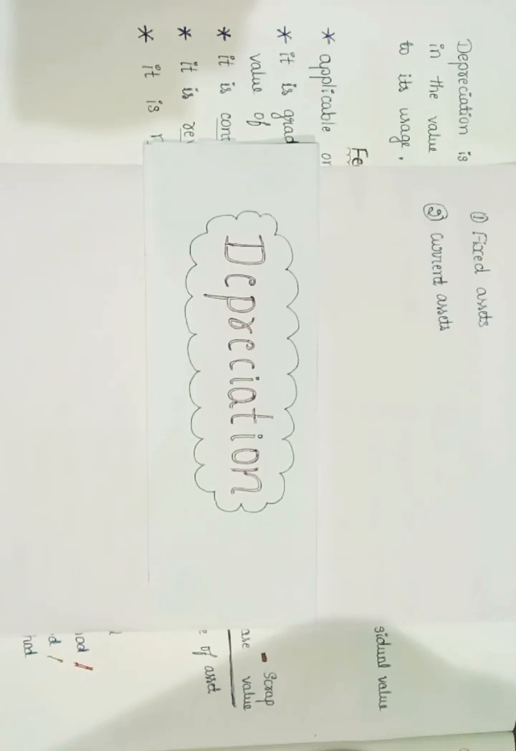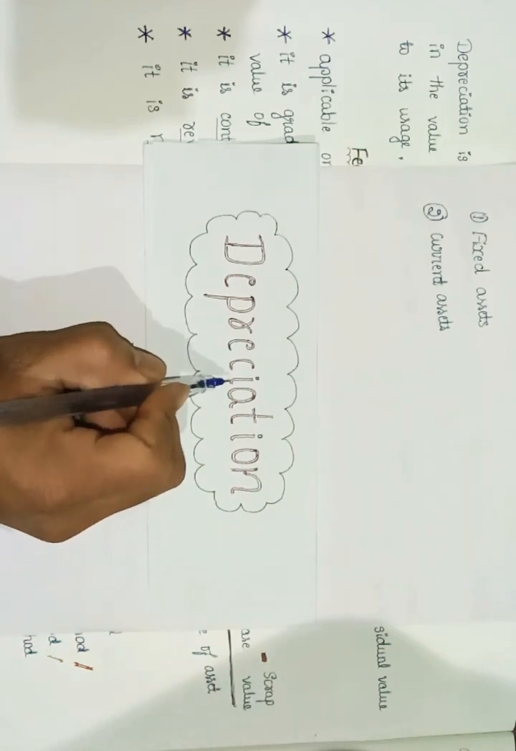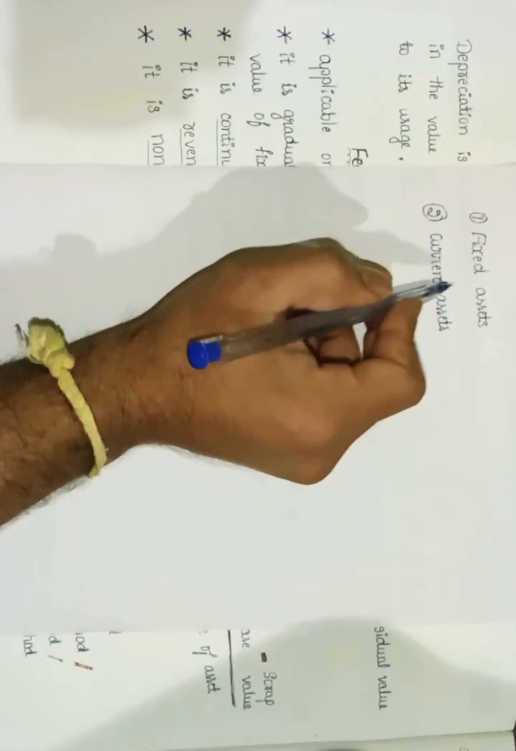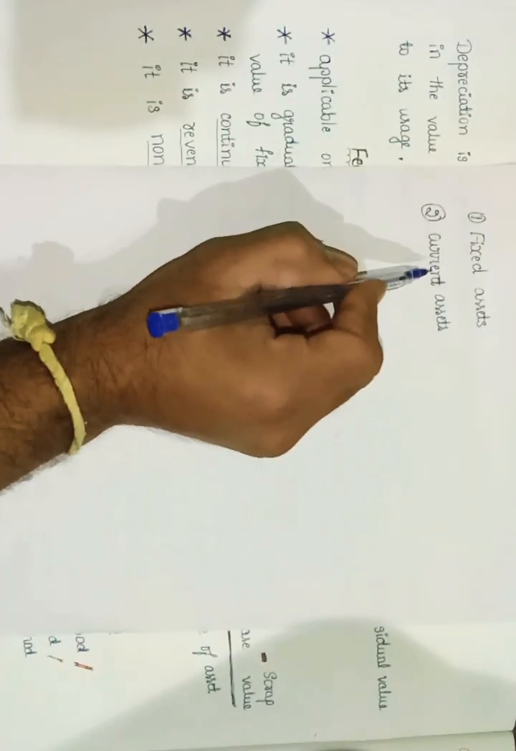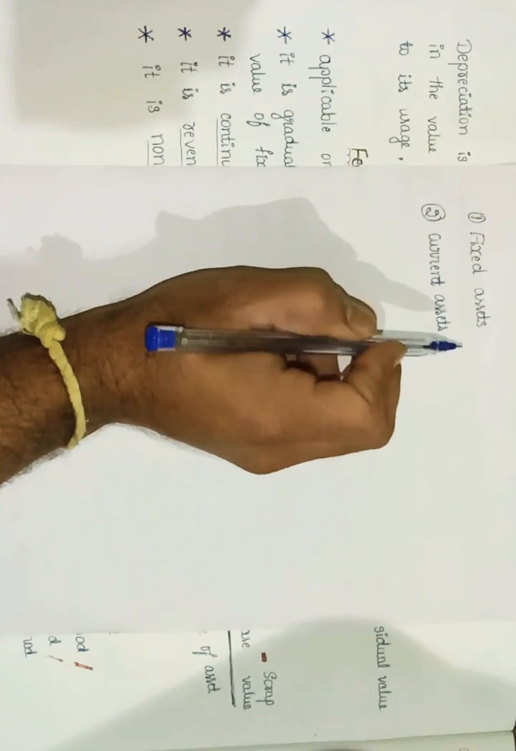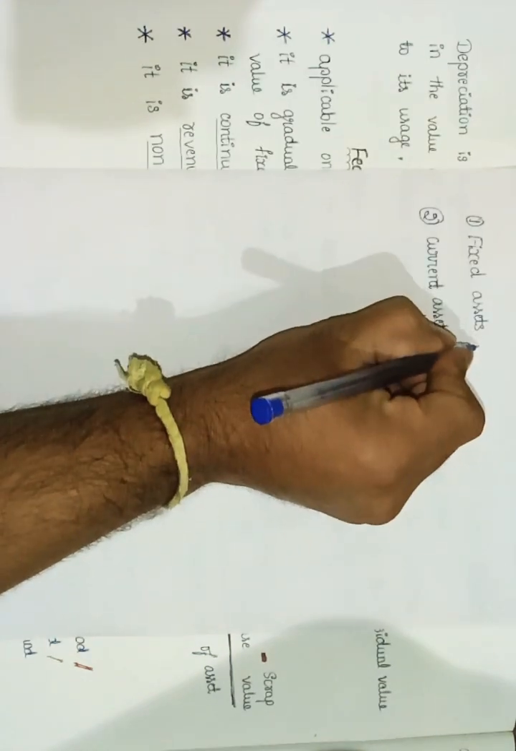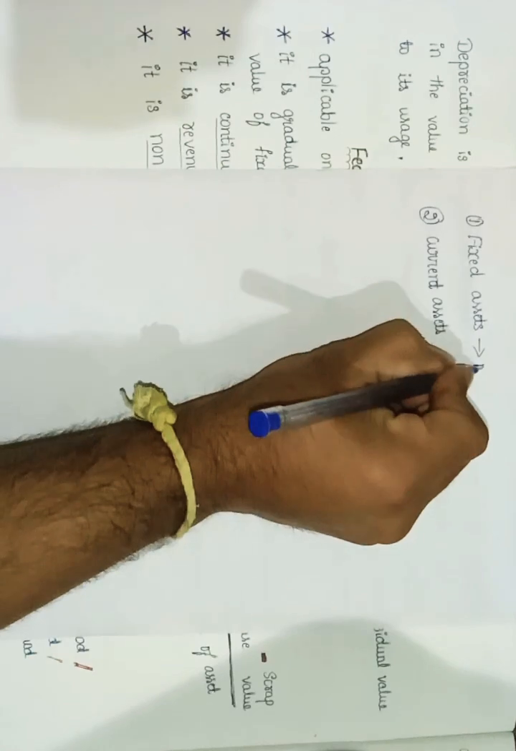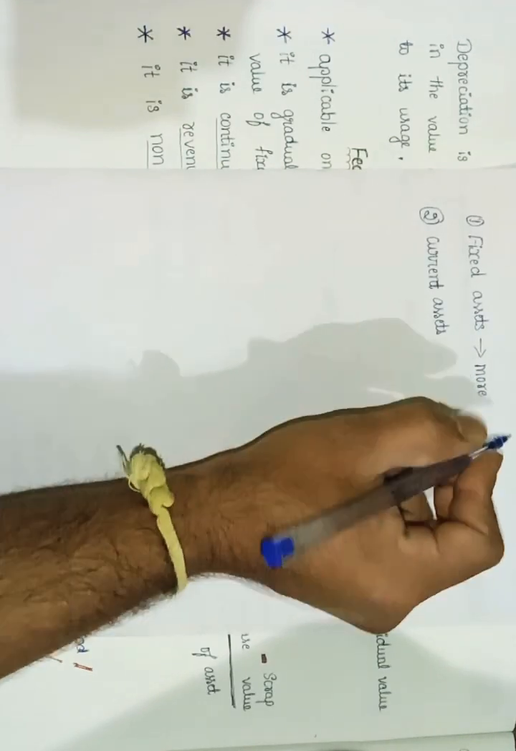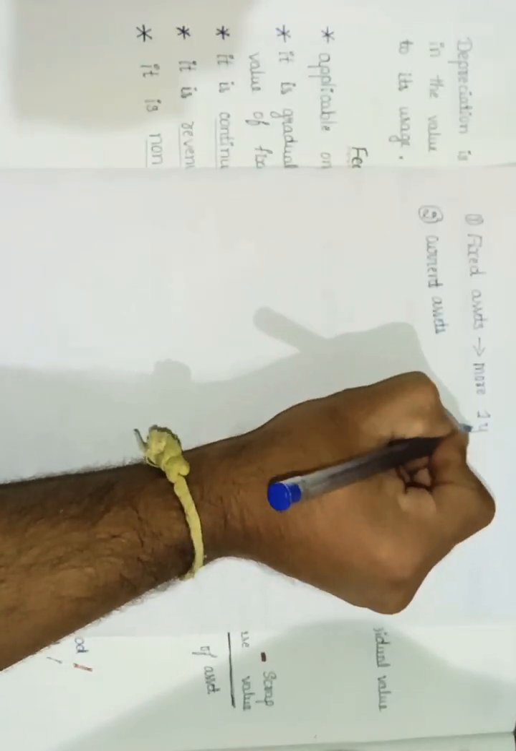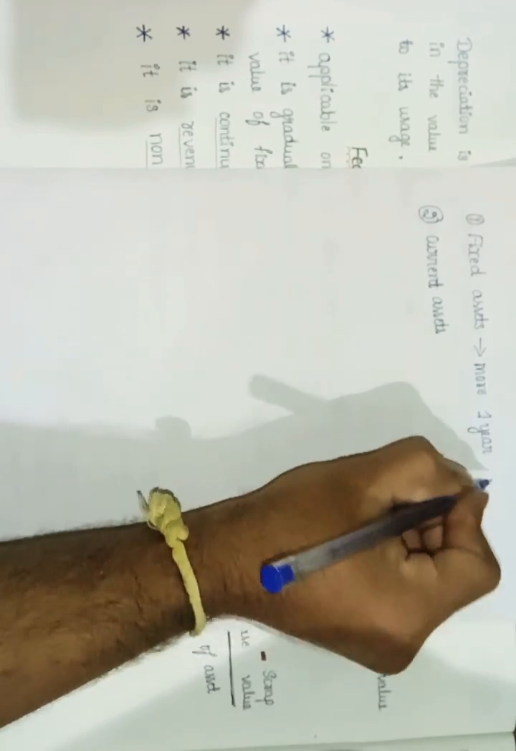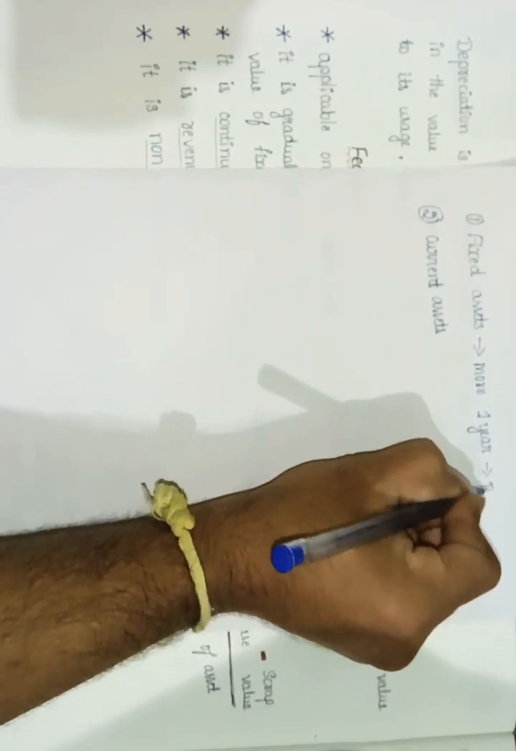Hello students, in this video let us learn the main concept in accountancy, that is depreciation. As we know, we have two types of assets, one is fixed asset and the second one is current asset. Any asset which can be used for more than 1 year is called a fixed asset. For example, buildings.